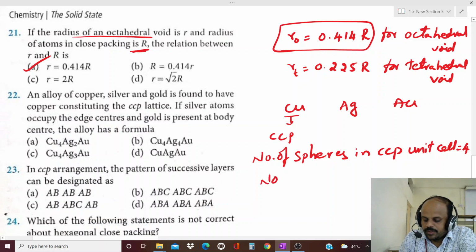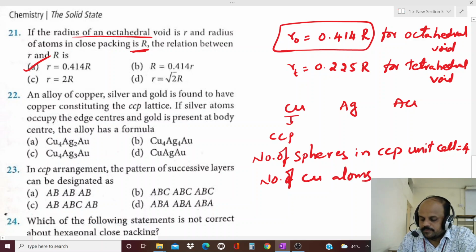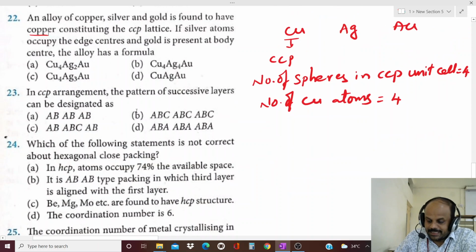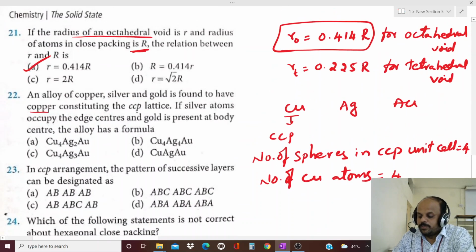Means number of copper atoms is equal to 4 only, because copper forms CCP. So if you take one unit cell, then in CCP how many spheres or atoms are present in one unit cell? 4 only. Hence number of copper atoms is 4.